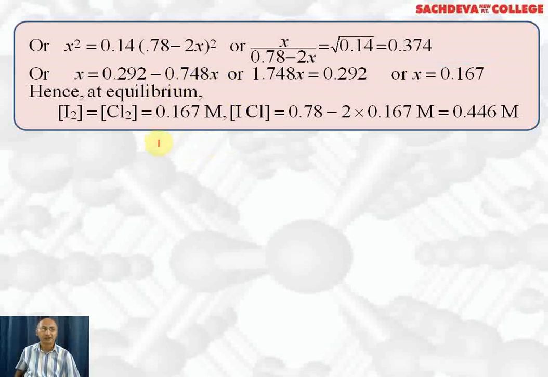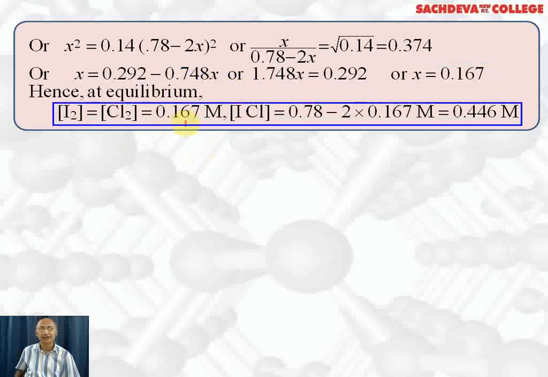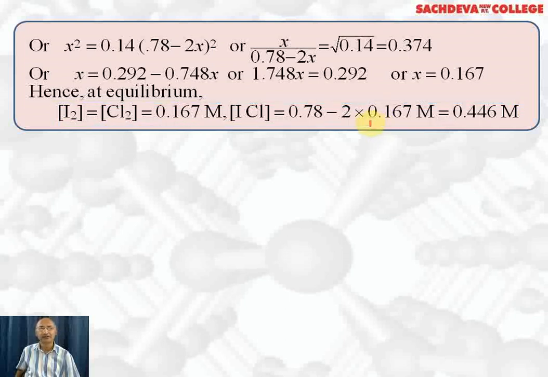So we have got the molar concentration of iodine and chlorine, which is equal, that is 0.167 molar. ICl will be 0.78 minus 2x, 2 into 0.167. The final answer comes out to be 0.446 molar. So we have got the equilibrium concentration of iodine, chlorine and ICl.